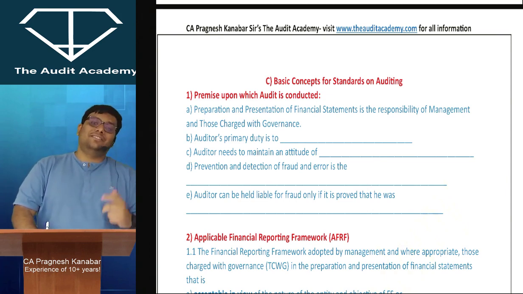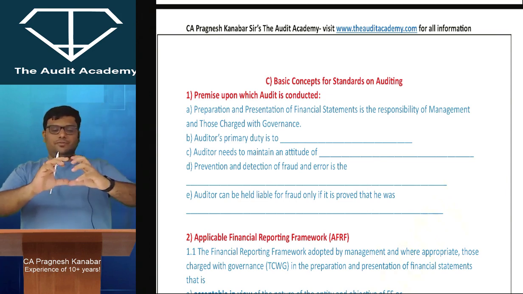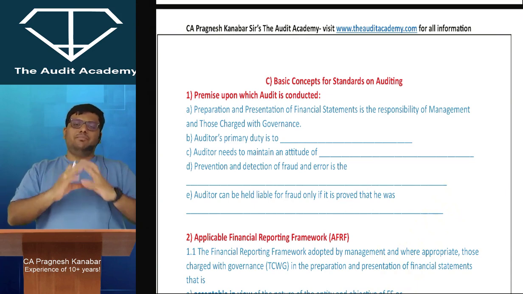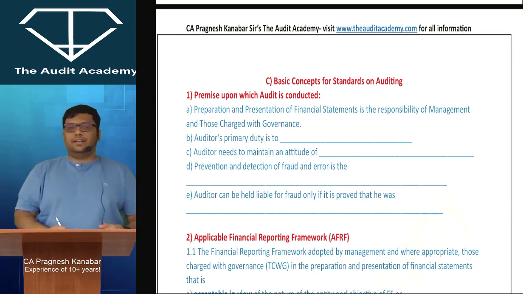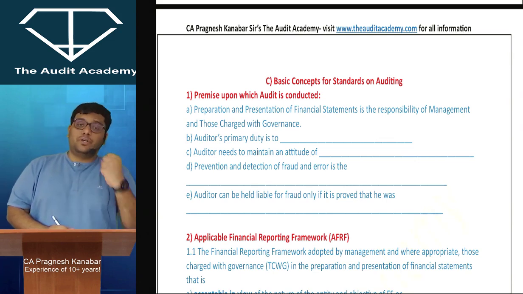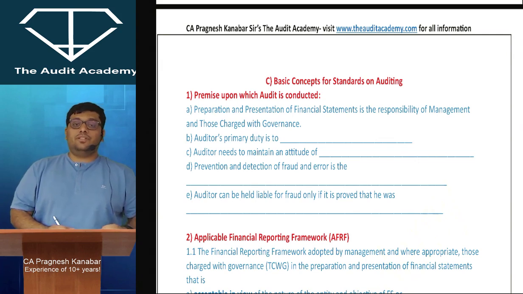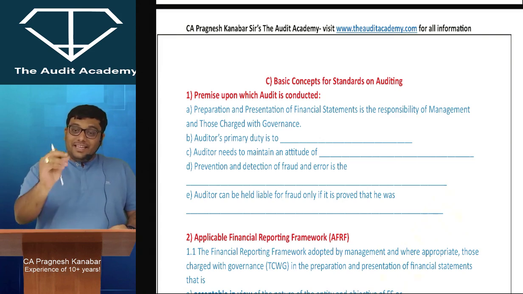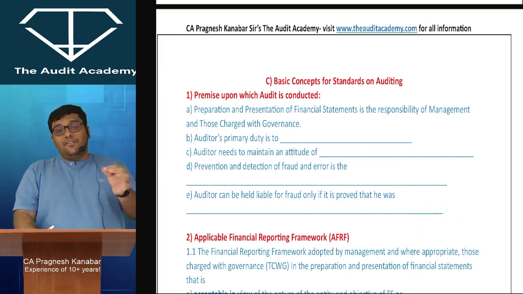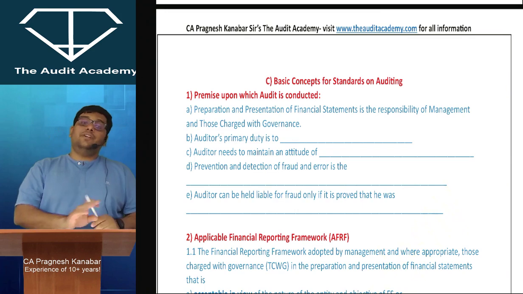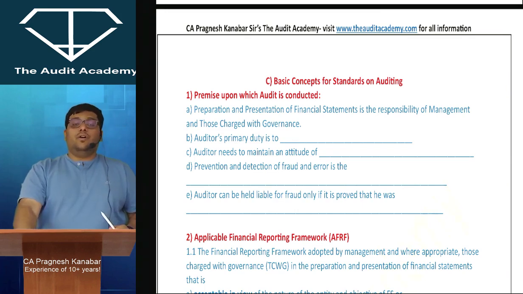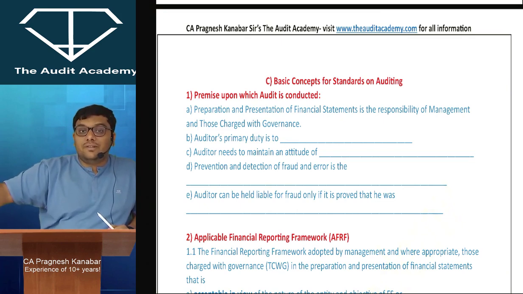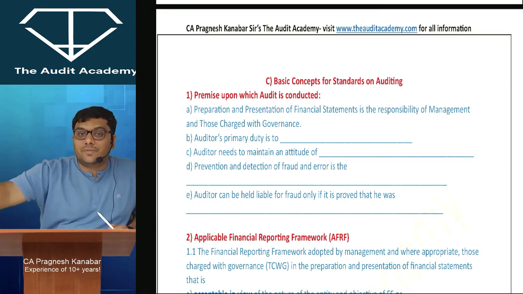Sir, where is it written? See, if you go to the ICAI website, you will see a very big PDF or a very bulky book called Auditing Pronouncements. Technically, these standards are called Auditing Pronouncements, professional pronouncements which are compulsory to be followed. Now listen to me. In the first page, the preface, they have clearly written that auditing is an independent examination of financial information of any entity, whether profit oriented or not, irrespective of its size or legal form, and such an examination is conducted with a view to express an opinion.